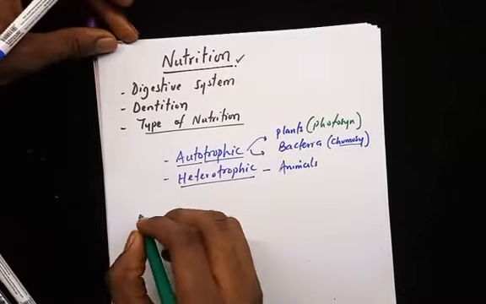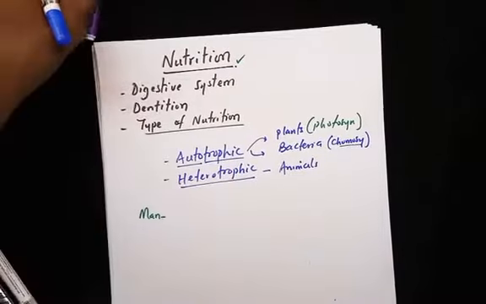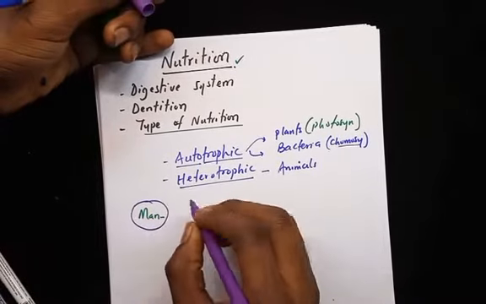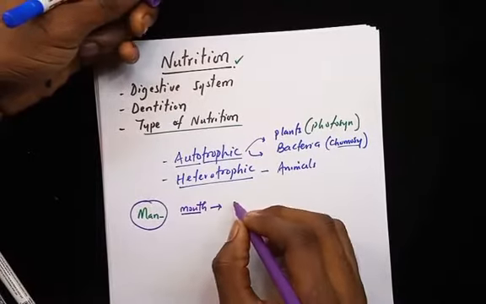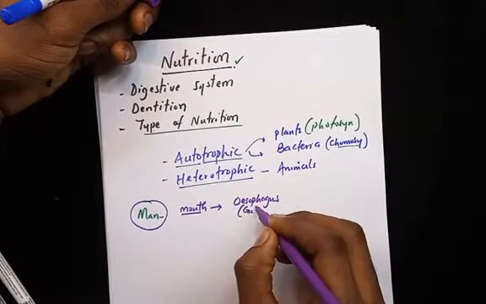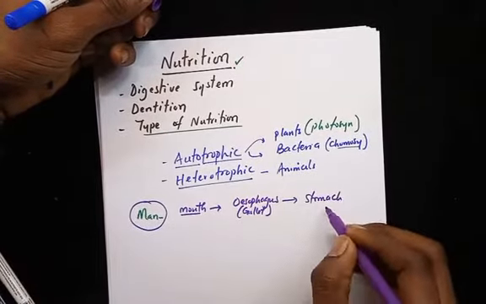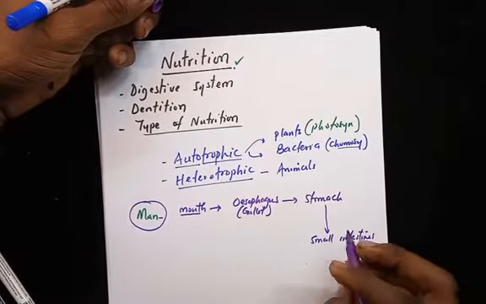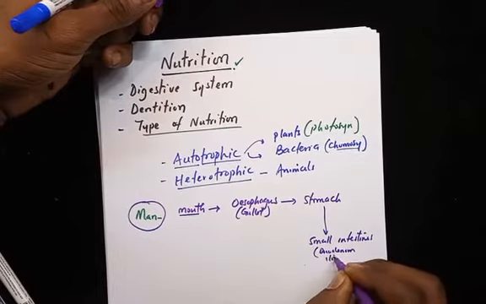Now, in man, this particular question comes out once in a while, but it's good that we get it clear. They always ask, what are the components of the digestive system in man? And the components of the digestive system in man start from the mouth. When we eat, the food gets into the mouth. From the mouth, it gets through the esophagus, or also known as gullet, and then from the esophagus it gets into the stomach, from the stomach to the small intestine, so the small intestine, and here I mean the duodenum, the jejunum and the ileum.